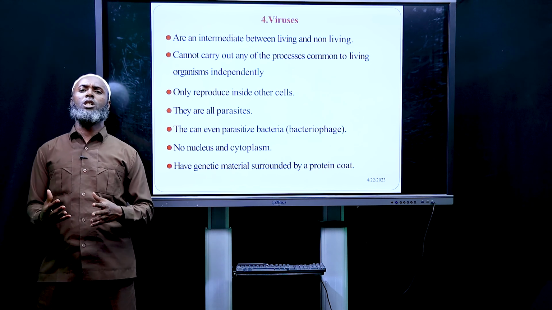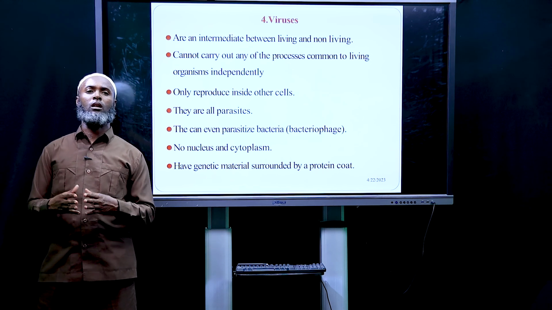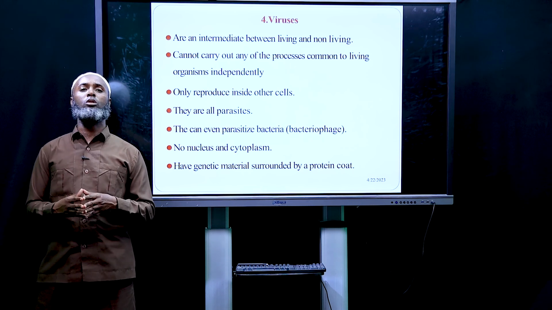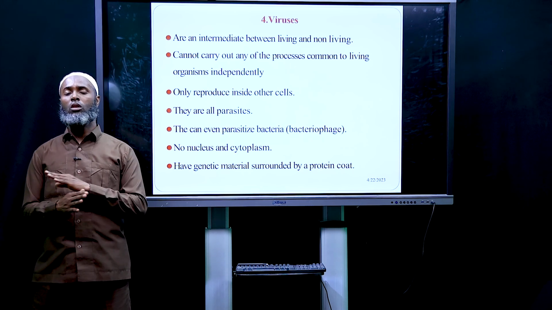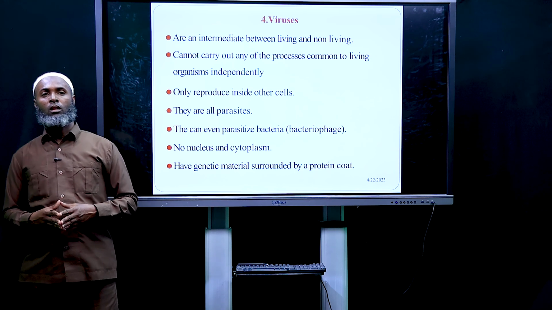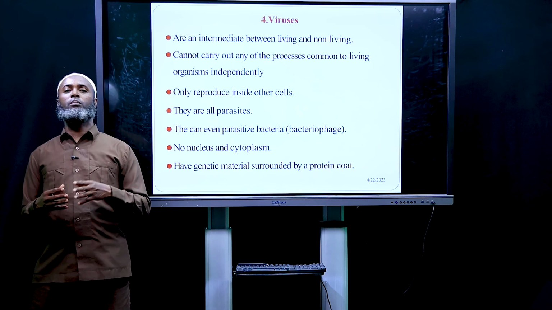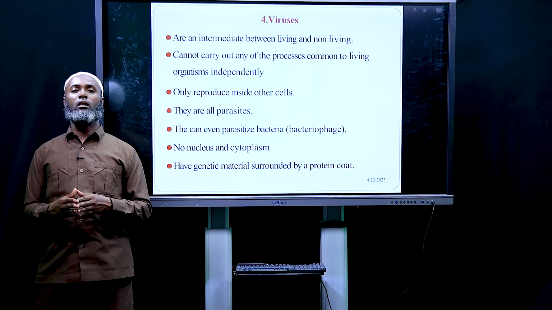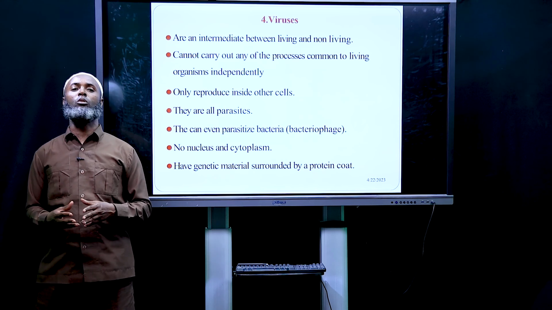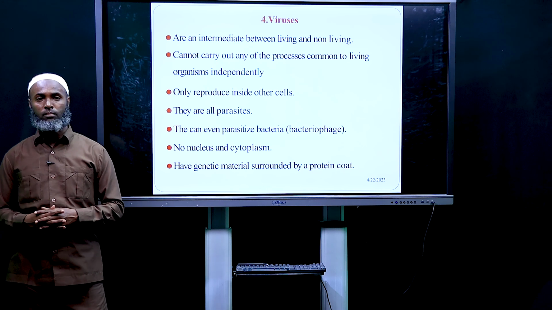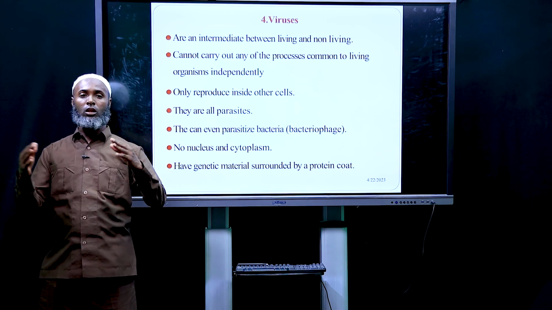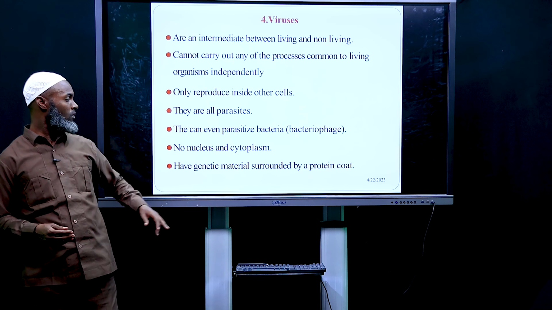For example, reproduction is one of the characteristics in living organisms. They only reproduce inside other cells. They are all parasites. They can even parasitize bacteria, and it's called bacteriophage. They don't have nucleus, they don't have cytoplasm. They do have genetic material surrounded by protein coat.